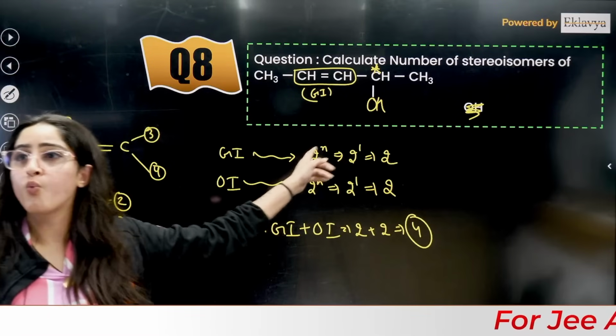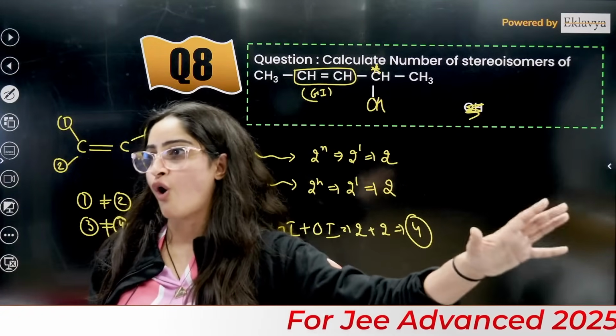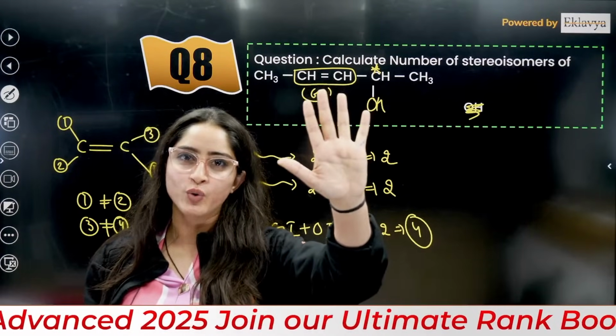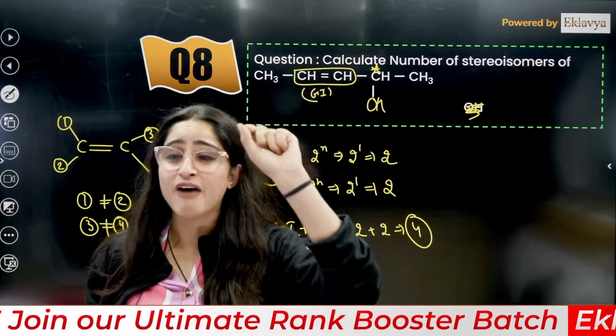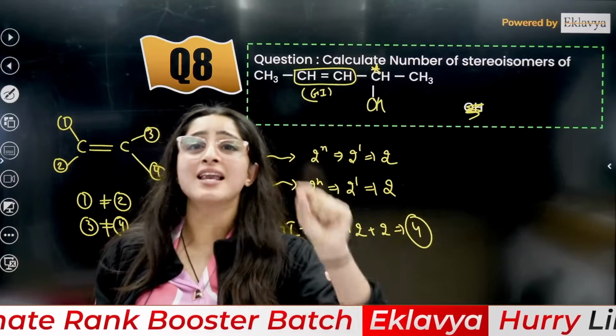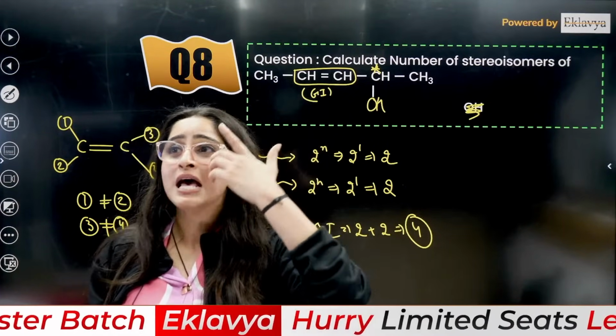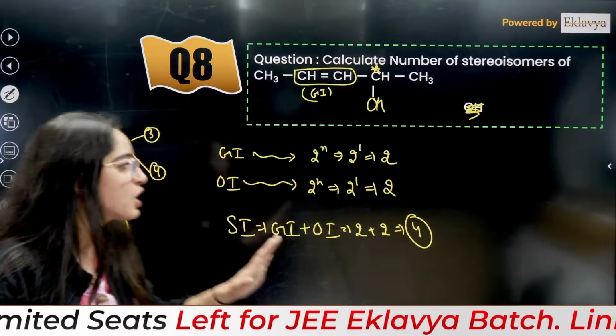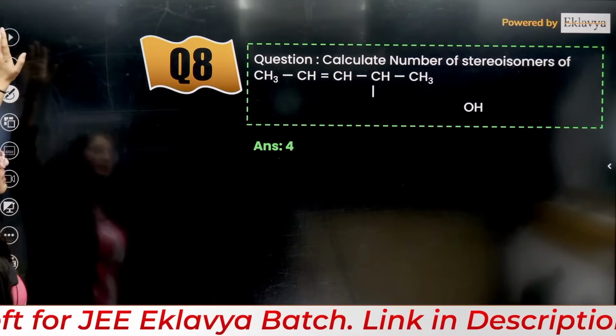Right. This also we have done in our lecture of isomerism. Organic chemistry I taught you in 5 days. If you still have not watched it, if you still have time, maybe your shift is after 5-6 days, so guys, please go and watch that, right? Okay, so here it is 4. 4 is the correct answer.